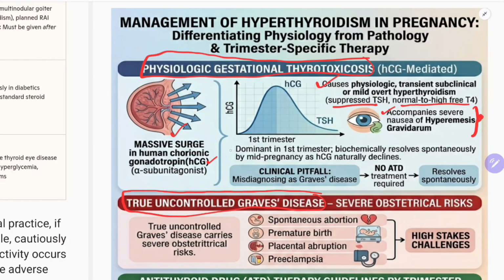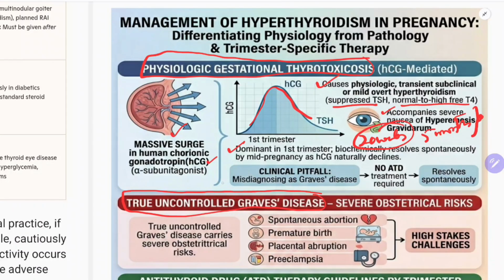This HCG mediated physiological thyrotoxicosis is dominant in the first trimester. This biochemically resolves spontaneously by mid pregnancy as HCG gradually declines. So till 20 weeks it can be there. After 20 weeks it will not be there. This is an important point. You will not find physiological thyrotoxicosis after 20 weeks or 5 months.